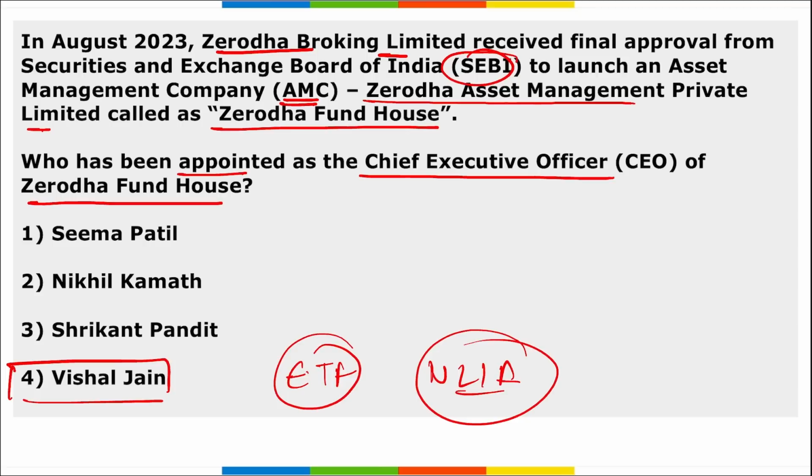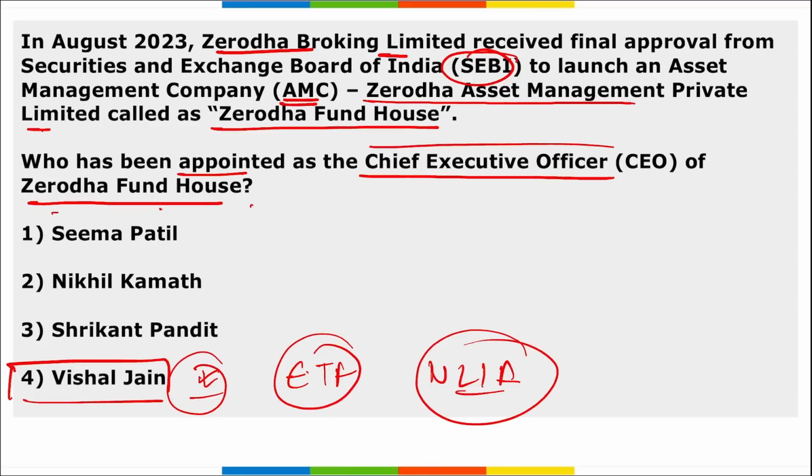And SEBI has set a new timeline for the exit option window provided to mutual fund unit holders in the event of a change in control of an AMC. Correct? So earlier, under the guidelines, a change of control of the AMC required giving unit holders of the mutual fund the choice of exiting at the NAV value within a span of 30 days. That is now 15 days. And now who has been appointed as the CEO of Zerodha Fund House?